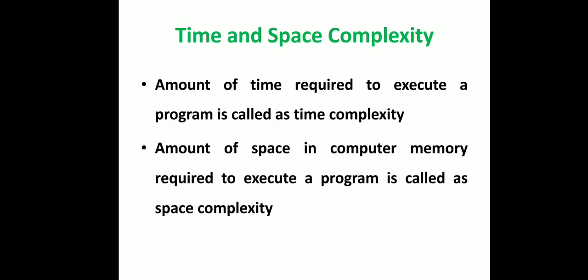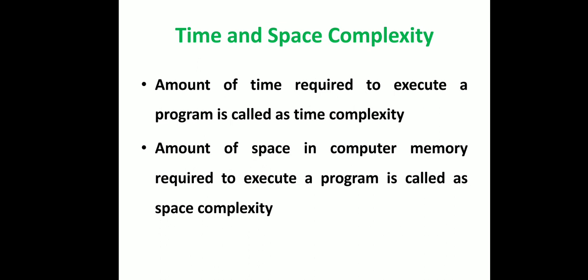Now next comes, what do you mean by time complexity and space complexity? These two terms are very important. The amount of time required to execute a program is called time complexity. How much time is required to execute a particular program? It depends upon the number of iterations, number of looping statements, or number of lines you write.